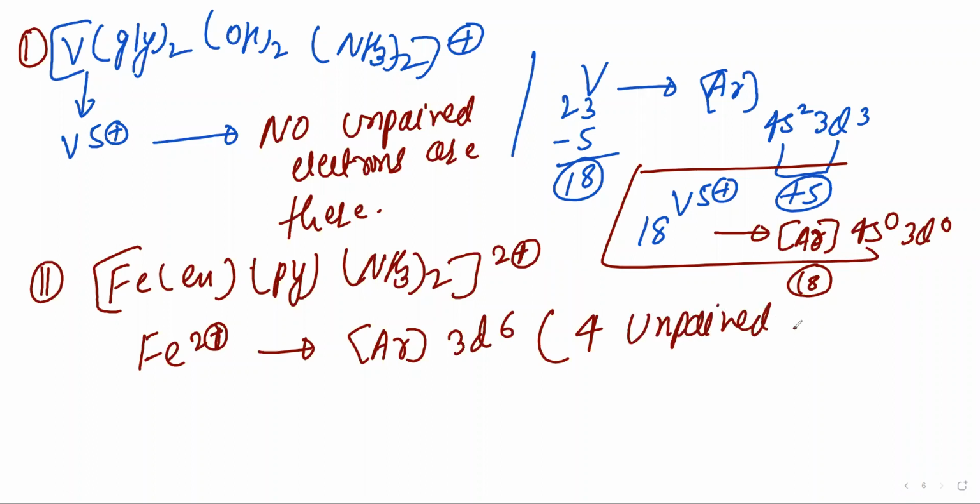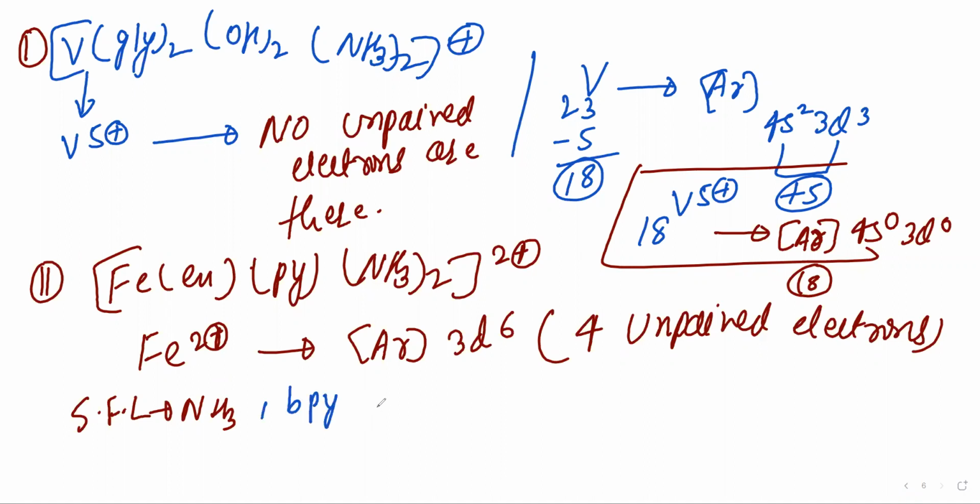But due to the presence of strong field ligands like ammonia, BPY and EN, which are short forms of strong field ligands, Fe2 plus contains no unpaired electrons, right?